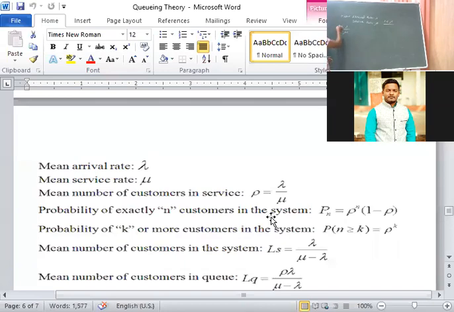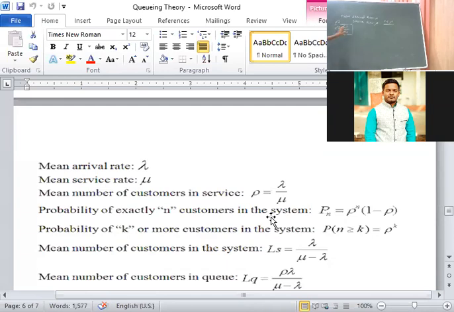If you are not interested to write rho like this, just write a curved P. The actual notation of rho is this, but it is not there on the internet, that's why I have taken that. Curved P is also represented as rho. Server is busy, traffic intensity, utilization parameter, utilization factor. That means you have to perform this formula only: rho is equal to lambda upon mu.